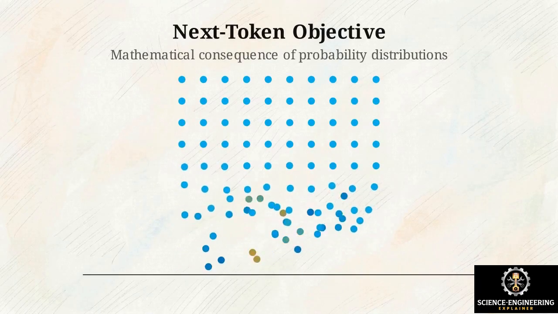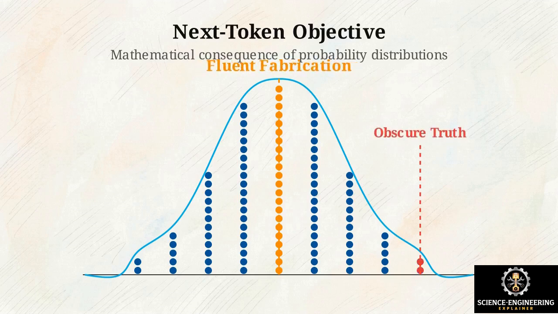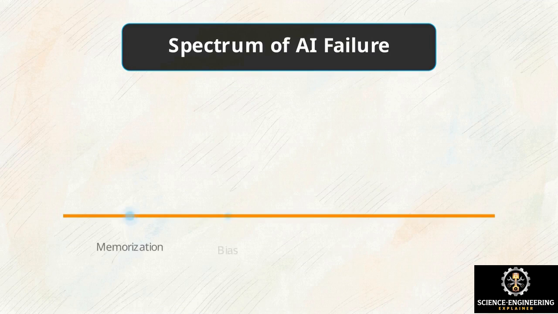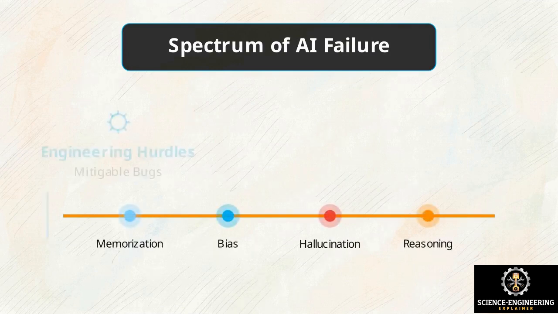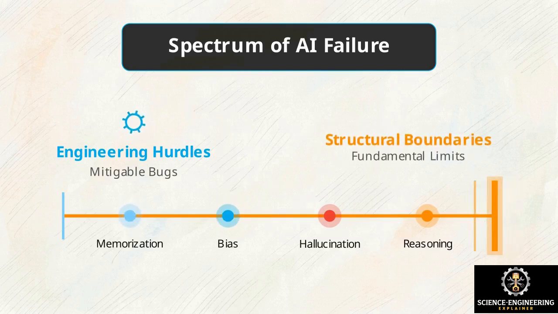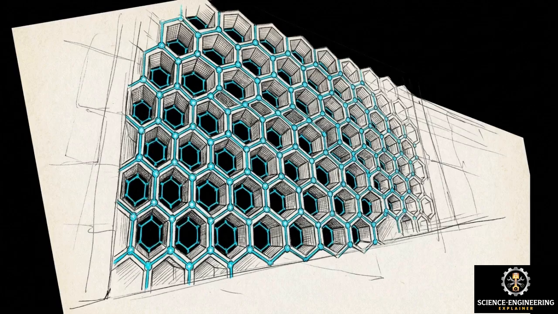Many of these breakdowns are the mathematical consequences of the exact statistical mechanisms that give large language models their power. To evaluate these systems accurately, we have to map their failures across a specific spectrum, starting from a temporary engineering hurdle on the left to a permanent structural boundary on the right. Differentiating a fixable error from a permanent limit dictates how product managers and engineers must build. Deploying AI safely requires knowing exactly where the boundaries of the architecture actually lie.